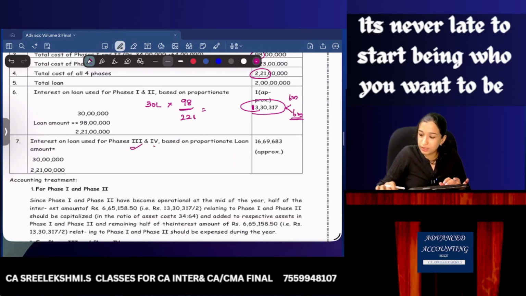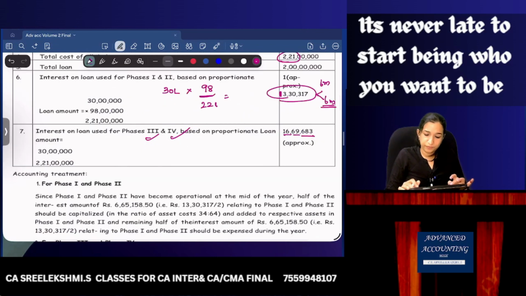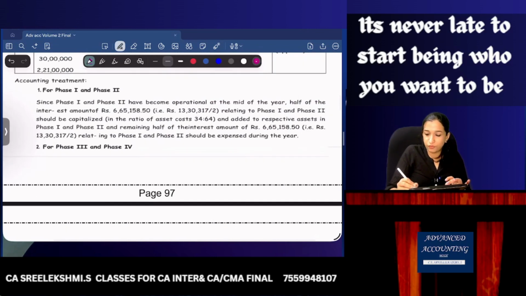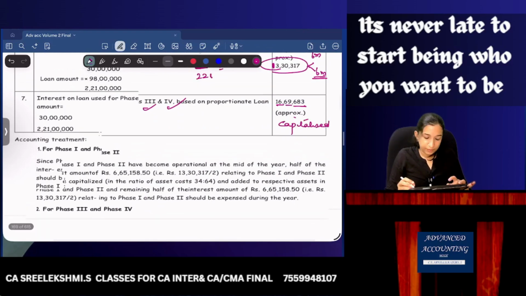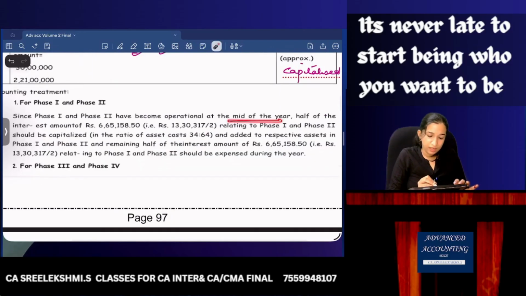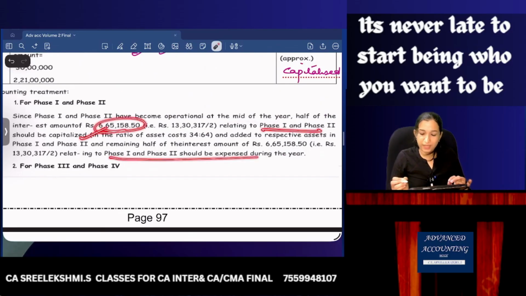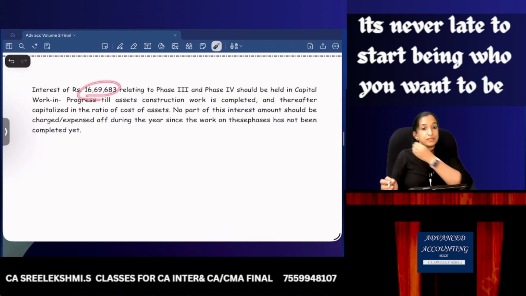Balance. So 30 lakhs minus 13 lakh 33,17 is 16 lakh 69,683. This can be fully capitalized. So it is written in theory. Since phase 1 and phase 2 have become operational at the mid of the year, half can be capitalized and half should be expensed off. Entire amount will be capitalized. Are you clear?